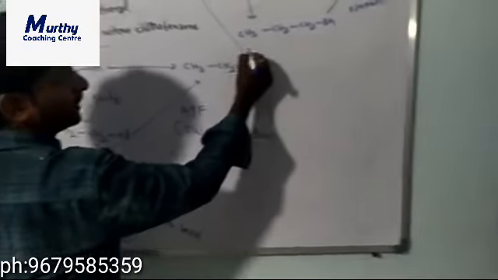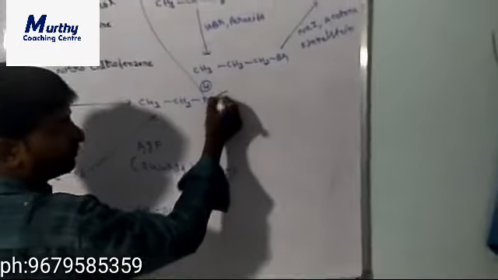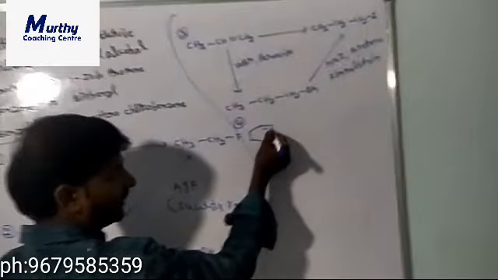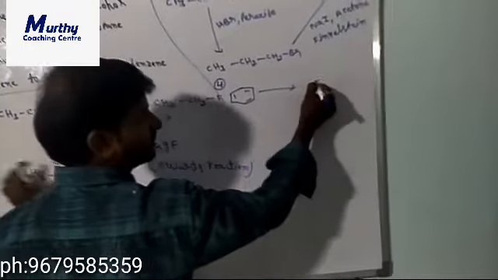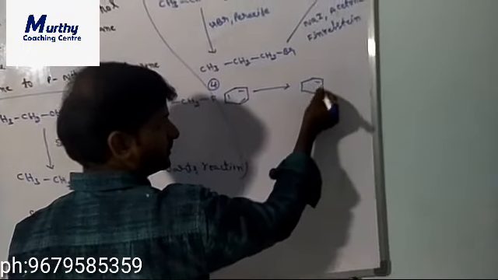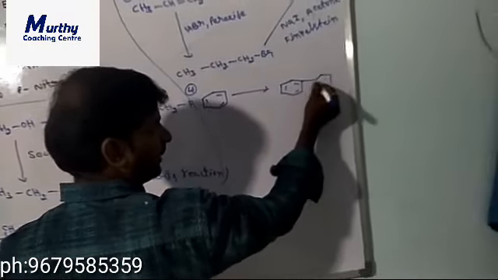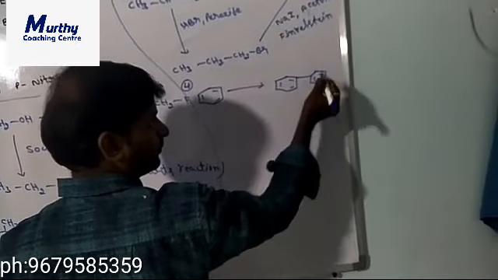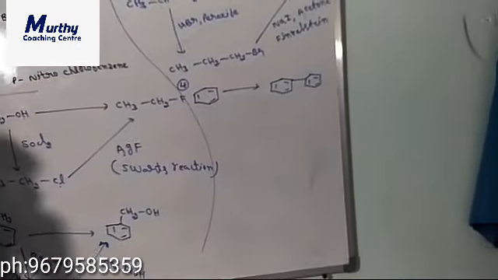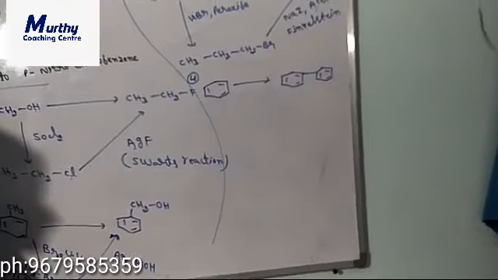So next, the fourth one, benzene to biphenyl. This one is the benzene, this one is the biphenyl. So if a double benzene ring is present, then we can say biphenyl.